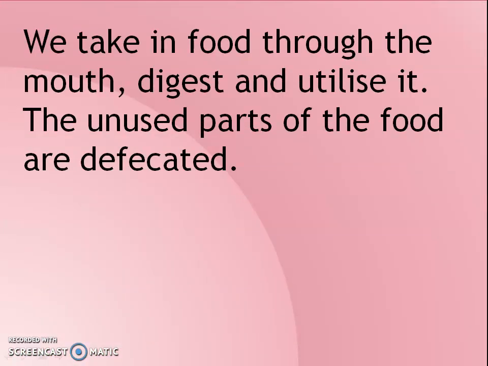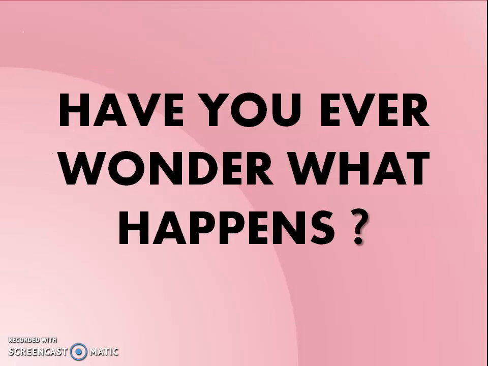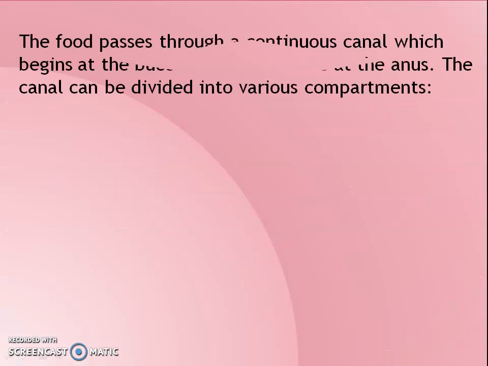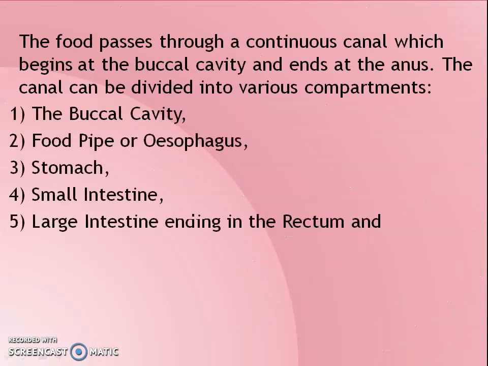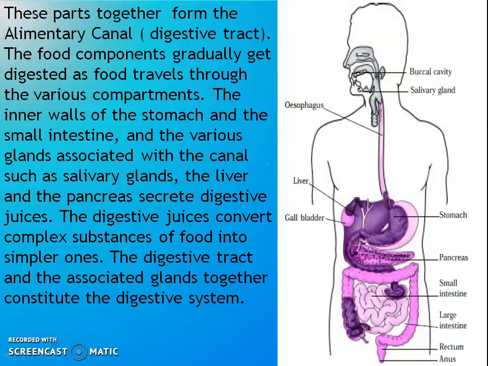Digestion in humans. We take in food through the mouth, digest and utilize it. The unused parts of the food are defecated. Have you ever wondered what happens? The food passes through a continuous canal which begins at the buccal cavity and ends at the anus. The canal can be divided into various compartments: the buccal cavity, food pipe, stomach, small intestine, large intestine, ending in the rectum and the anus. These parts together form the alimentary canal.